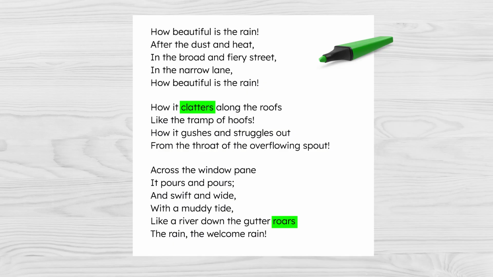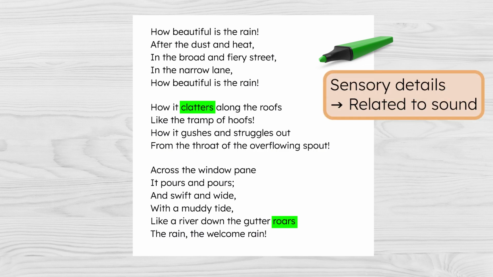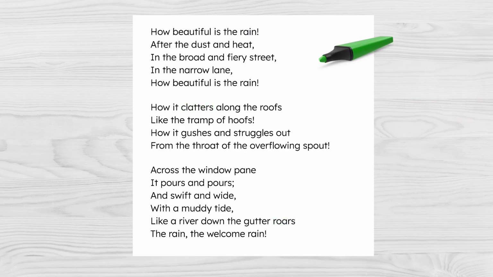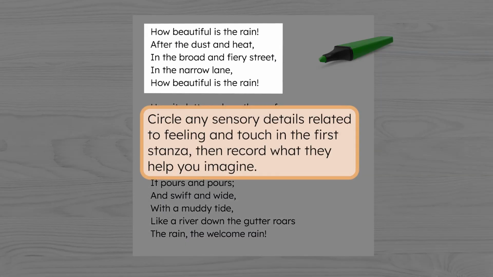And these onomatopoeias aren't just sound devices, they're also sensory details related to sound. They help readers create vivid imagery in their minds and even make readers feel like they're inside the poem. What about other sensory details? Can you find any related to touch? Focus on the first stanza and pause the video to circle any sensory details related to a feeling and touch. Then record what they help you imagine.